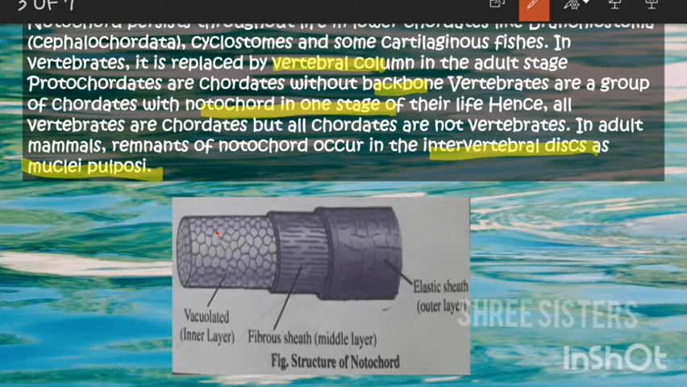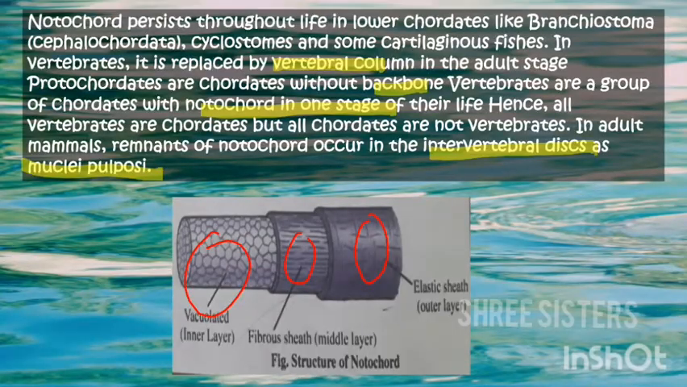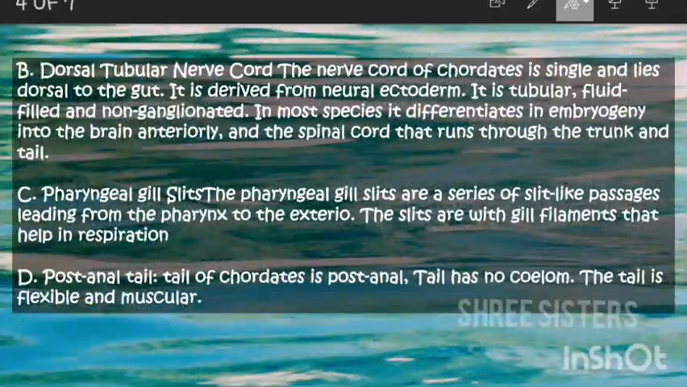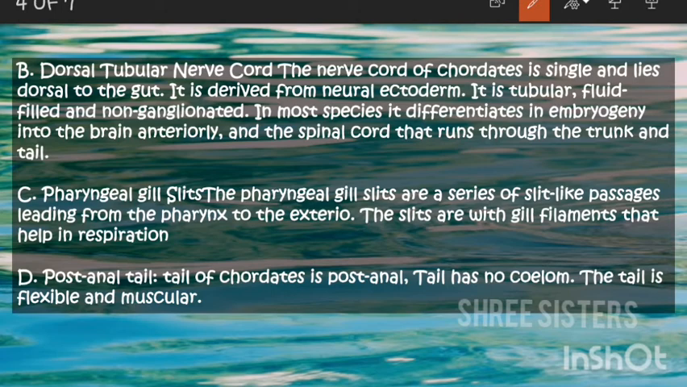So this is the structure of the notochord. We have the vacuolated inner layer, the fibrous middle sheath, see the sheath, and the outer layer is a thin elastic sheath. The next thing we'll be seeing is the dorsal tubular nerve cord. Of the four fundamental characters, this is the second one.